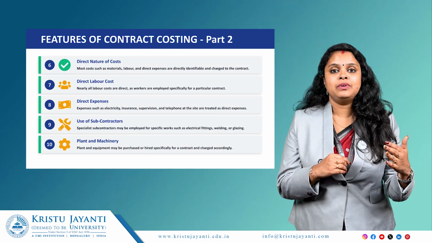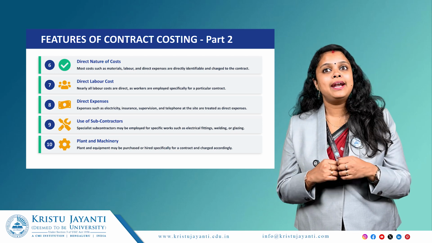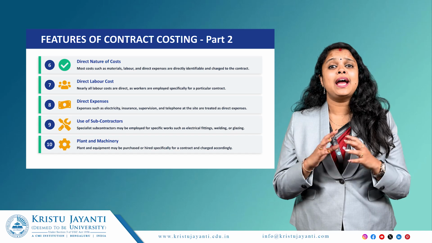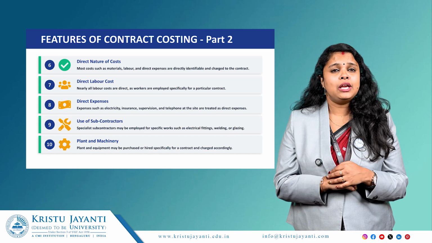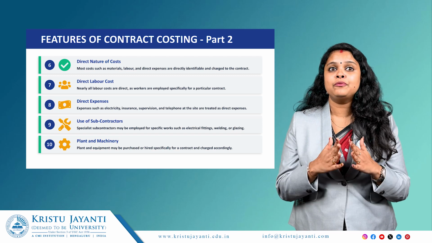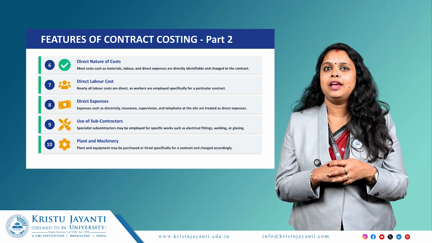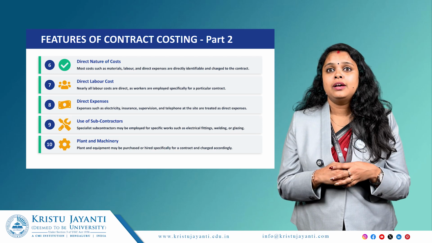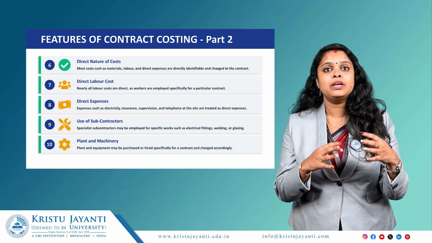Most costs related to this contract, such as the cost of material, cost of labor, and direct expenses, are directly identifiable and charged to the contract. Nearly all labor costs are direct as workers are employed specifically for a particular contract. Expenses such as electricity, insurance, supervision charges, and telephone at the site are treated as direct expenses in case of contract costing.